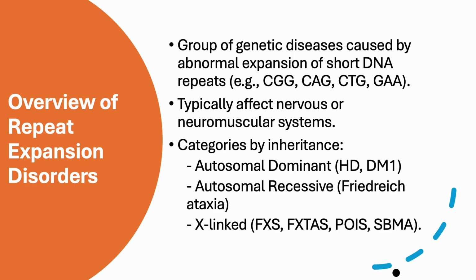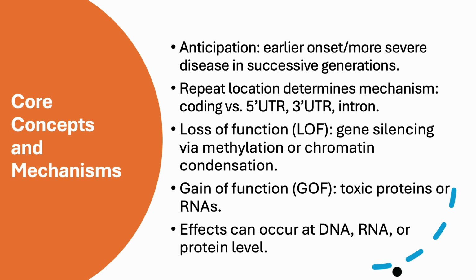The diseases that were covered are Huntington's disease and myotonic dystrophy type 1, autosomal recessive Friedreich's ataxia, and X-linked, including Fragile X syndrome, Fragile X associated tremor and ataxia syndrome, premature ovarian insufficiency syndrome, and spinal bulbar muscular atrophy, also known as Kennedy's disease. So one of the unique features of repeat disorders is anticipation.